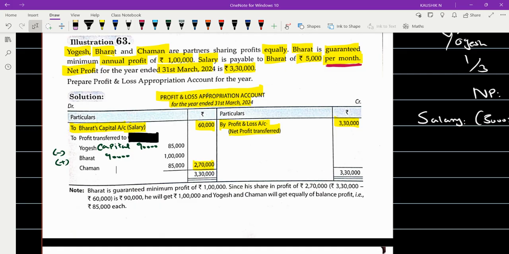The fourth person who has sent me, even they have not specified a salary within a bracket for the amount of 60,000. So the profit transferred to Yogesh: look at the answer what you have sent me.